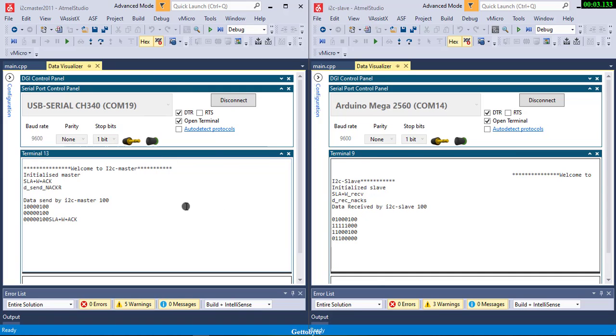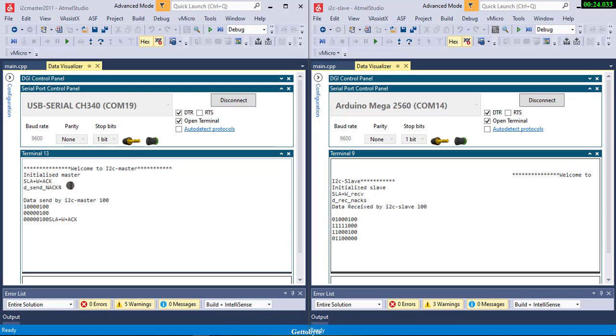Guys, the problem I am getting is that I have initialized master and slave, and the master is writing to the slave. So SLA+W is sent and the acknowledge is received by the slave, and the slave also receives the SLA+W, receives this address, and sends the acknowledge also.